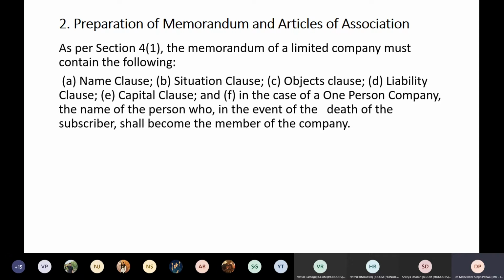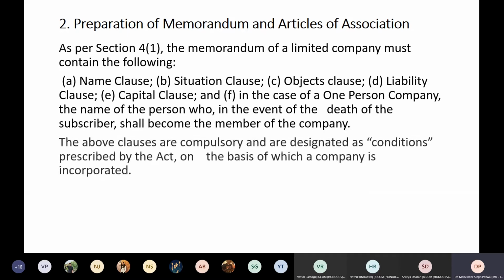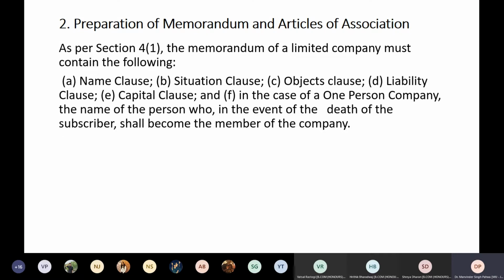Otherwise, these 5 clauses have to be there in every company, along with the association clause, which is also at the back, which comprises the directors who have signed or subscribed to the memorandum of the company at the time of its incorporation. So the above clauses are compulsory and designated as a condition prescribed by the Act on the basis of which the company is incorporated.